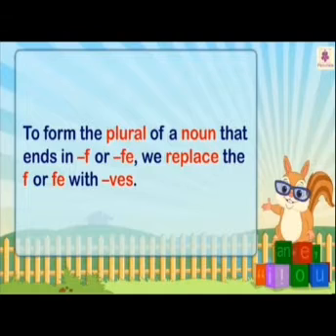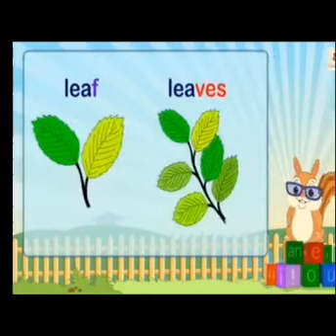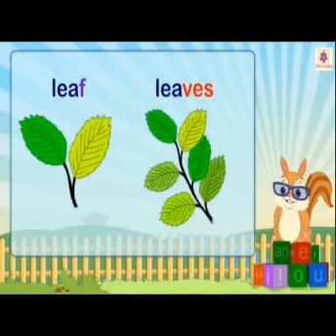So, now to form the plural of a noun that ends in f or fe, we replace the f or fe with ves. So, whenever there is a word that ends with f, we remove f and fe and we add ves. For example, leaf, leaves.